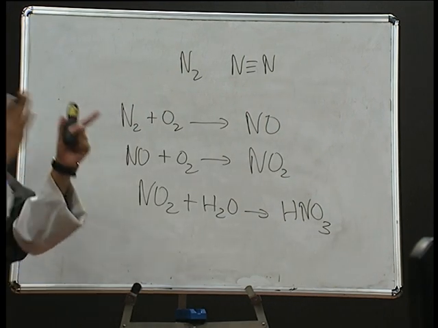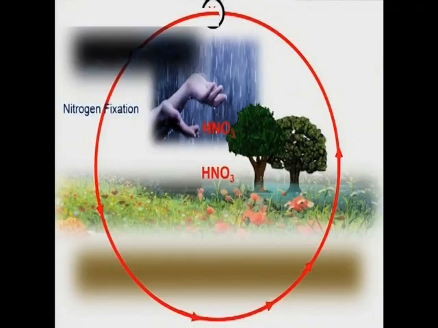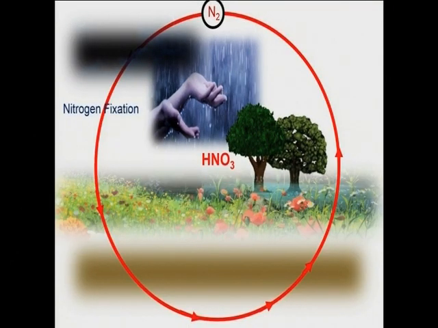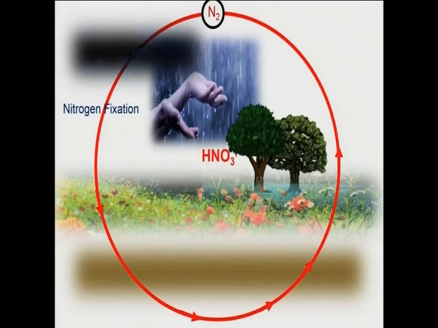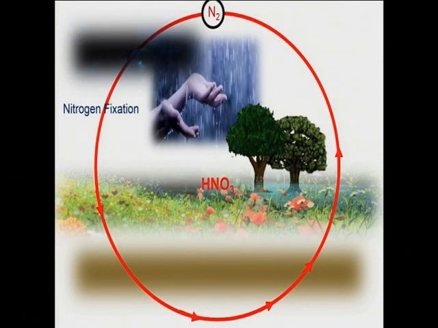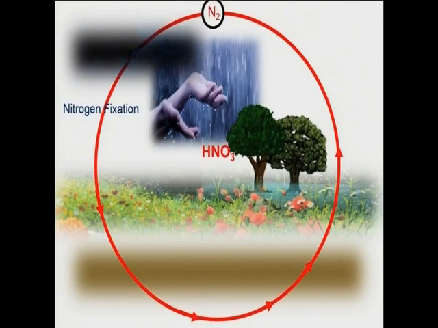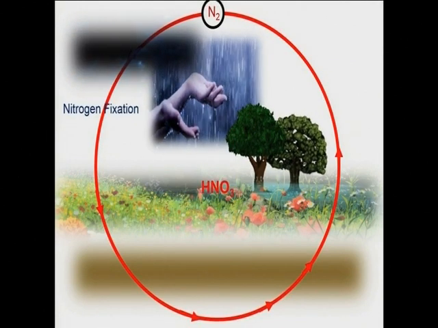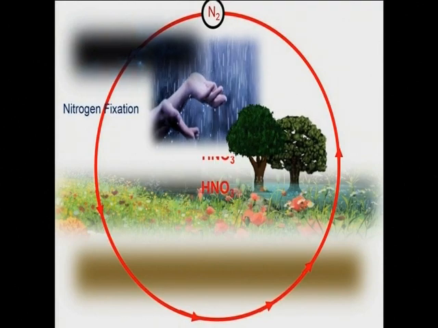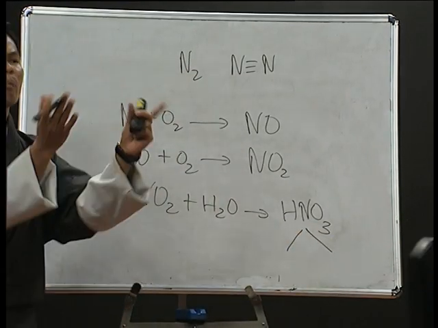As you can see there, when it rains, along with the rain, this nitric acid also falls down in the form of acid rain. So this is how the formation of acid rain takes place. And when this acid rain comes down, this HNO3, that is nitric acid, is going to decompose.